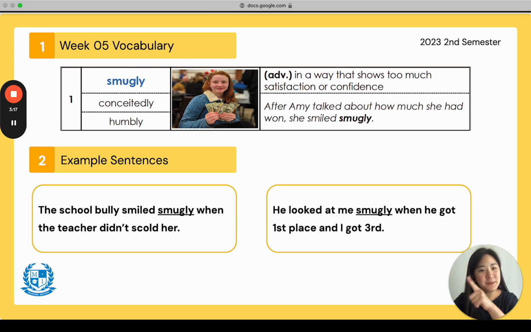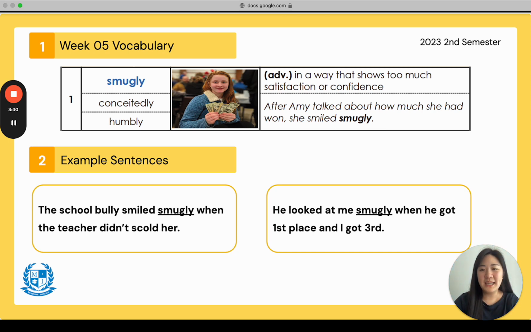So look at this girl in this picture over here. She has all this money and she's smiling smugly. I'm so happy. Can you smile smugly for me? Good. Repeat after me one more time. After Amy talked about how much she had won, she smiled smugly.